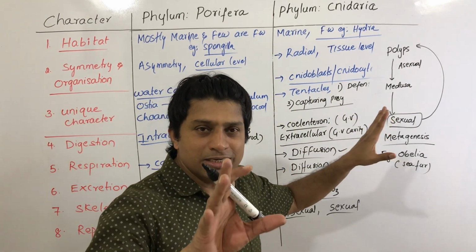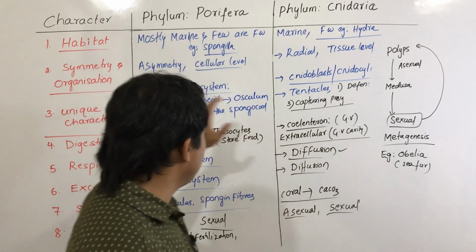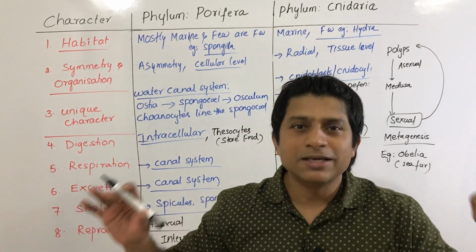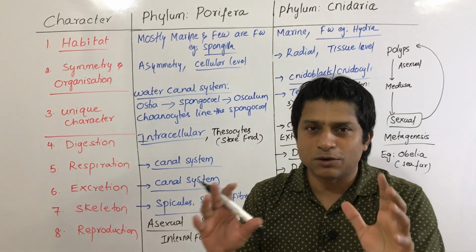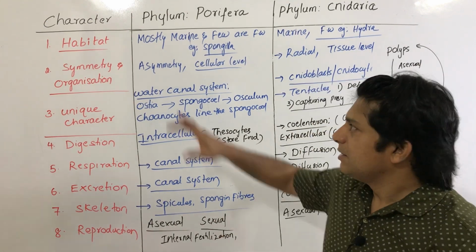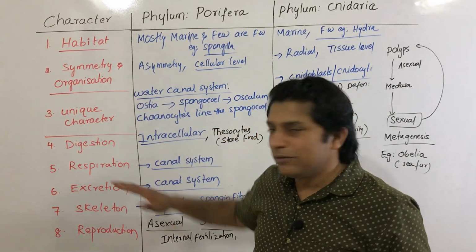Next, coming to the development, here also development is indirect. So remember, in both, development is indirect. So many characters are common between both the phyla. You have to remember like this, right? You just don't write anything. Just write down these 8 characters.